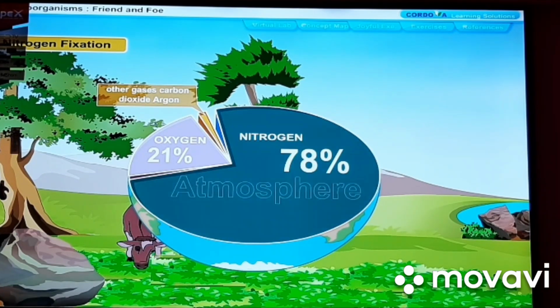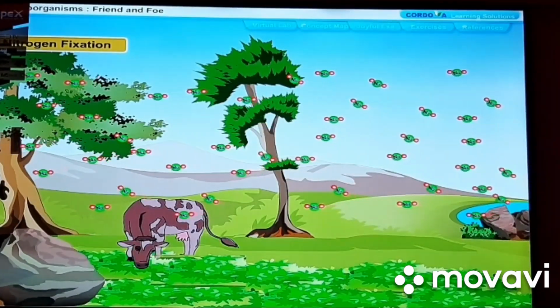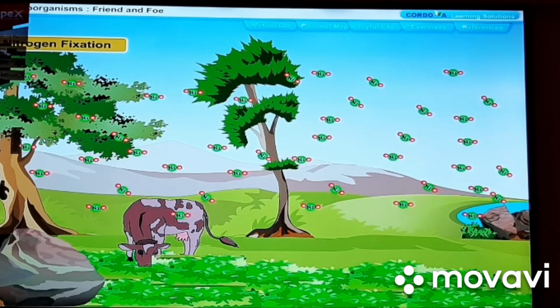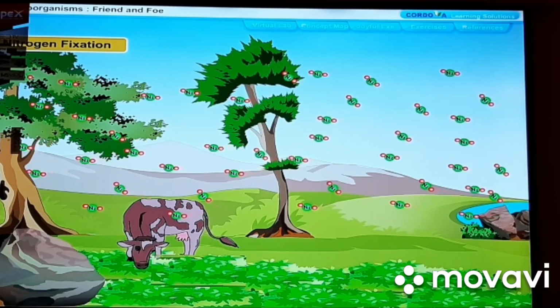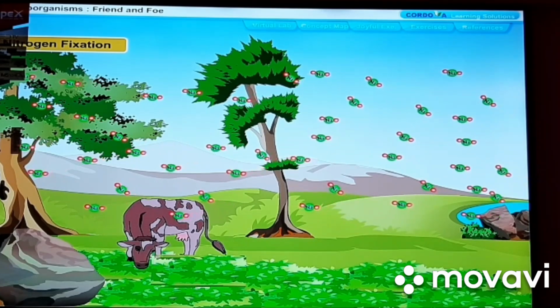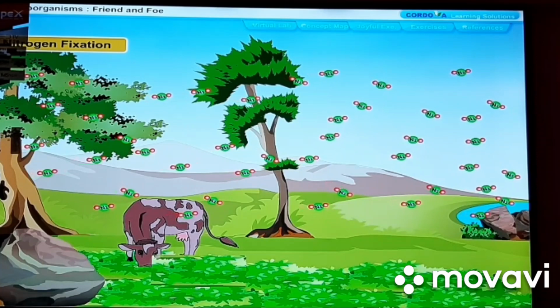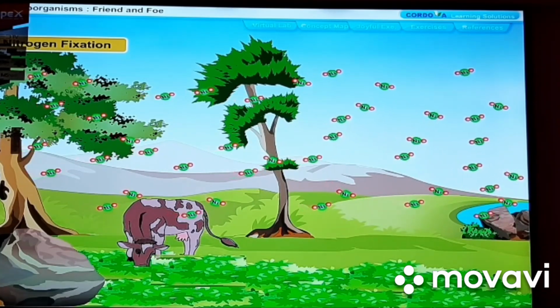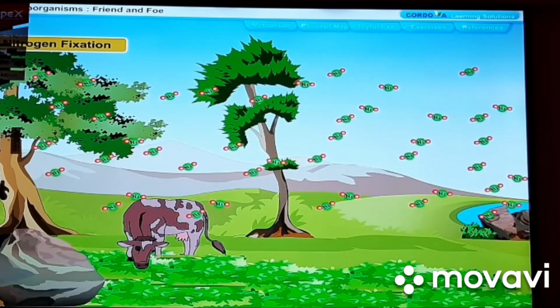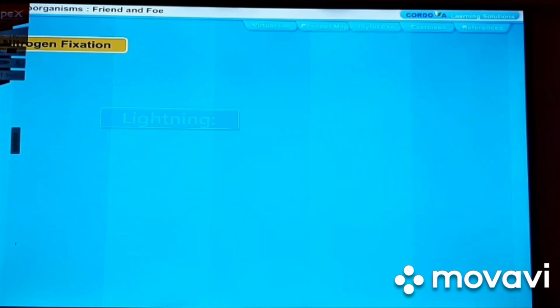Our atmosphere has 78% nitrogen gas. Nitrogen is one of the essential constituents of all living organisms. The atmospheric nitrogen cannot be taken directly by plants and animals. It has to be first converted into nitrates, which is the principal source of nitrogen for green plants. The conversion of nitrogen into nitrates is known as nitrogen fixation.